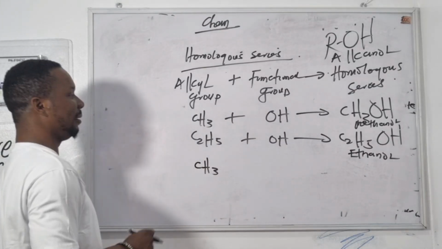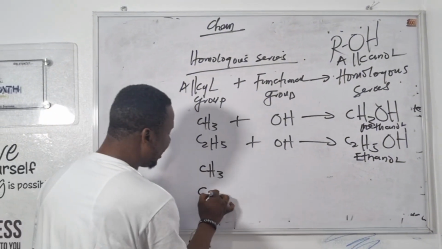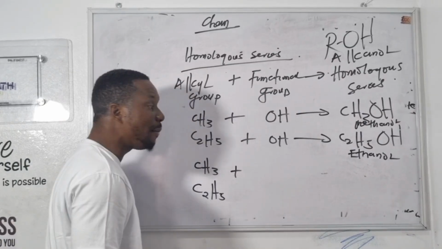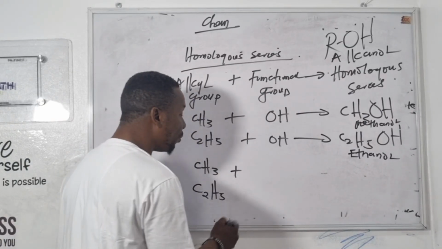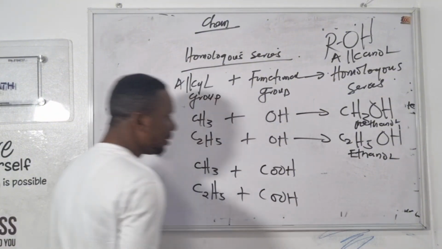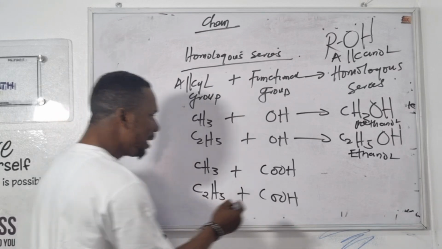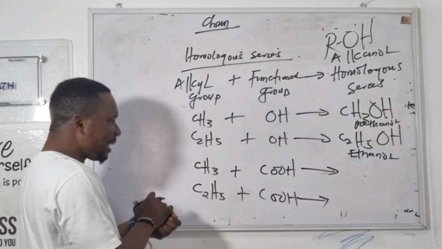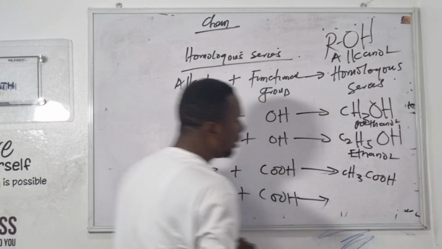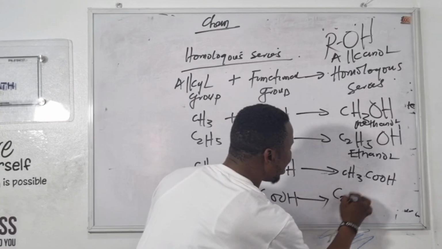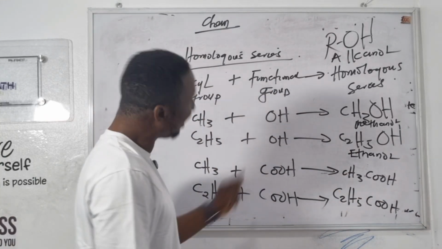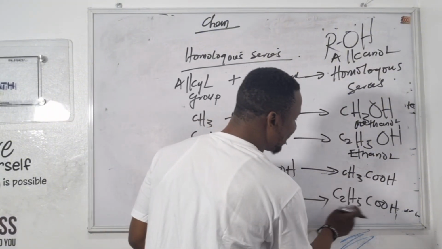CH3, what's it called again? Methyl. C2H5, what's it called again? Ethyl. Let us add carboxylic acid, carboxylic group radicals. Plus another, COOH. Okay, now let us form an homologous series here. Let's add it together. You have CH3COOH. Add this together. C2H5COOH. What is the name of this compound? Let's go back. CH3, C2H5.